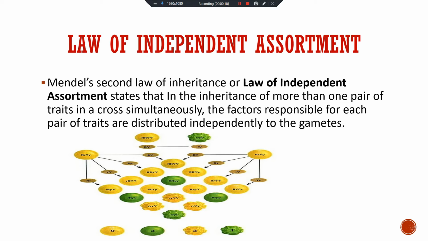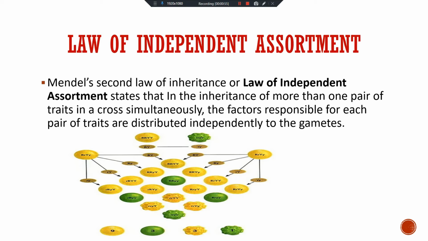Like in the first experiment, you have seen that only tallness and shortness, one characteristic, was studied, and this type of cross is called a monohybrid cross. Here, what happened? The two characteristics are round and yellow, and wrinkled and green. Capital R is representing round, and capital Y is representing the yellow color, and here small r is representing the wrinkled seed, you can see the seed here,